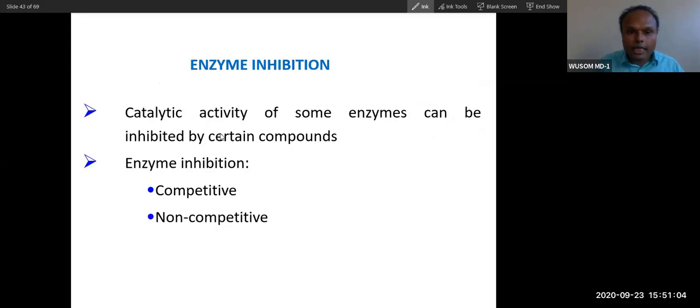So let's talk about enzyme inhibition. Enzyme inhibition is of two types, one is called competitive and the other is non-competitive. Very easy. You have already studied kinetics, so enzyme inhibition is very easy. A competitive inhibitor will be structurally very similar to the substrate.